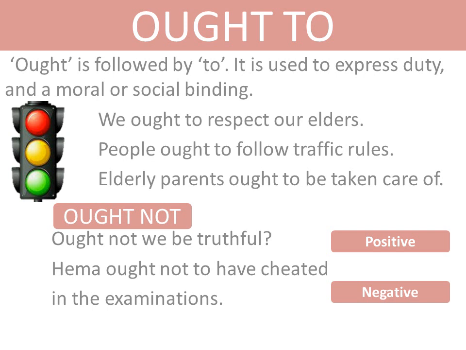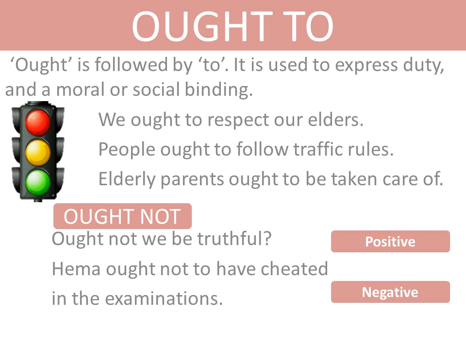Now look here, children. Here I'll tell you how and where should we use ought not. Ought not contains not in it, but it is not necessary that it is always negative. For example, look at the question, ought not we be truthful? Now here we have written not after ought. But this sentence means that we should be truthful. This does not mean that we should not be truthful.